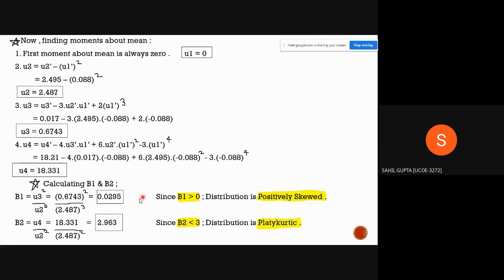So the value which we got for beta 1, since beta 1 is greater than 0, the distribution is positively skewed. And calculating beta 2, the formula of beta 2 is equal to mu4 upon mu2 the whole square. Mu4 is equal to 18.331 upon 2.487 the whole square, which gives us 2.963. Since beta 2 is less than 3, the distribution is platykurtic. And hence we finish our question.